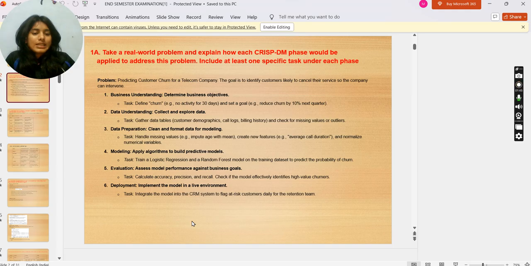Evaluation, assess model performance against business goals. Task is to calculate accuracy, precision, and recall. Check if the model effectively identifies high value churners. Deployment, implement the model in a live environment. Task is to integrate the model into the CRM system to flag at risk customers daily for the retention team.